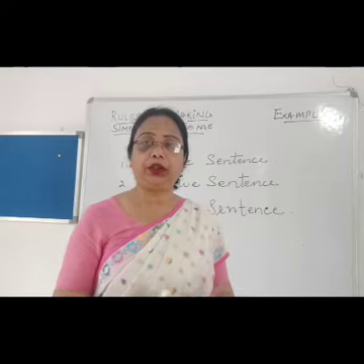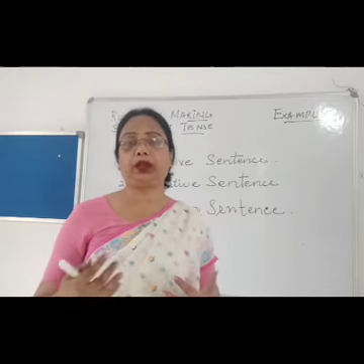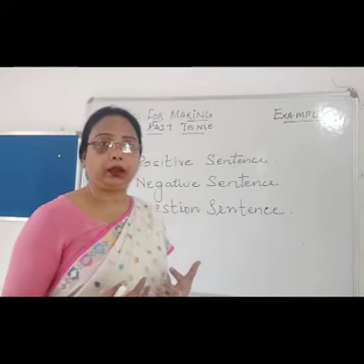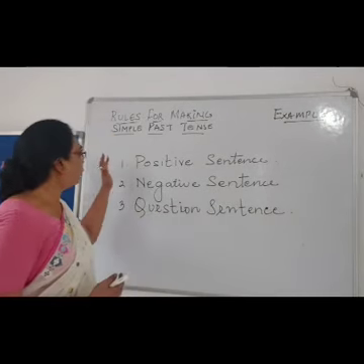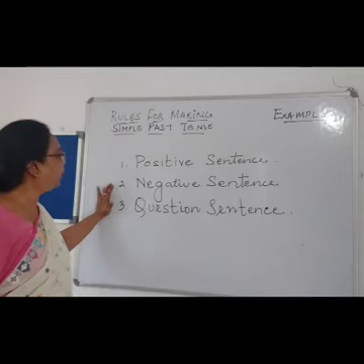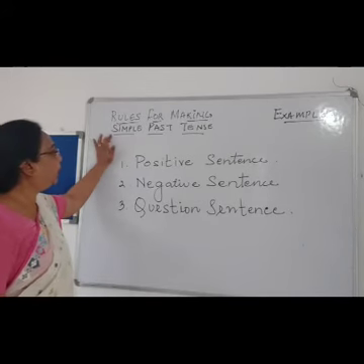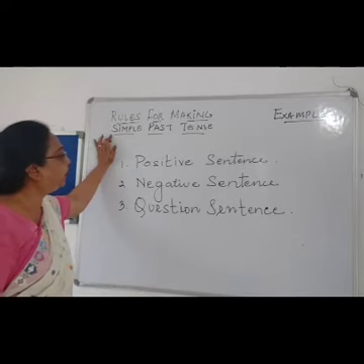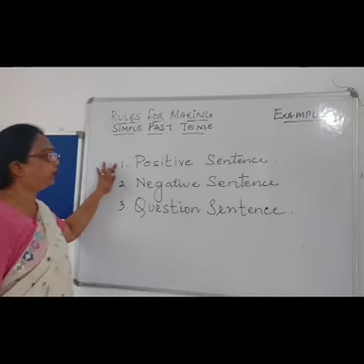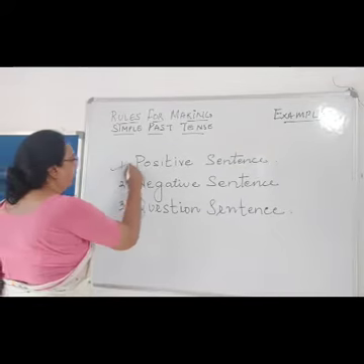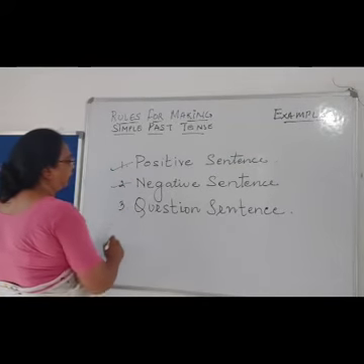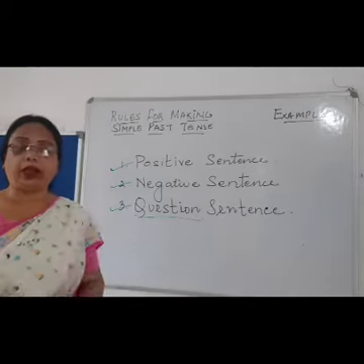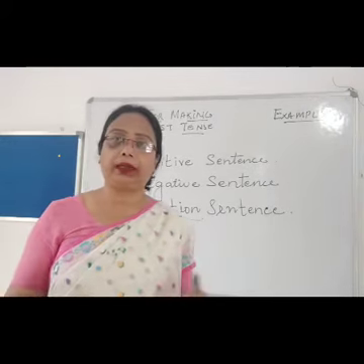Mostly in the past tense, we start with do and did. So these are the three sentences which we generally use while making simple past tense sentences. First is the positive sentence, second is the negative sentence, and the third is the question sentence. I have already explained just now what these sentences are.